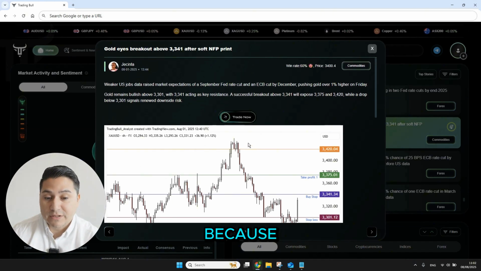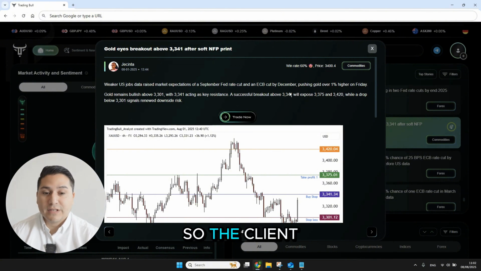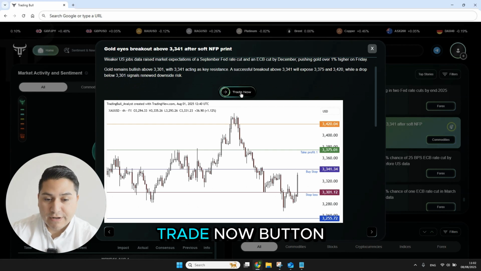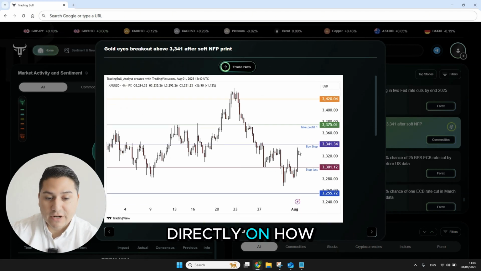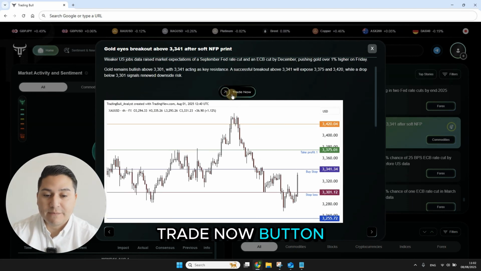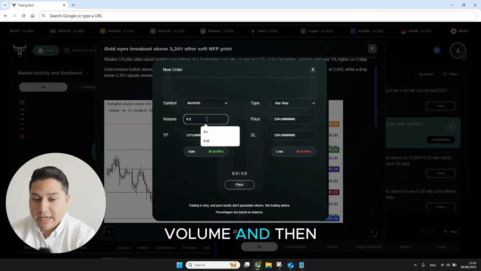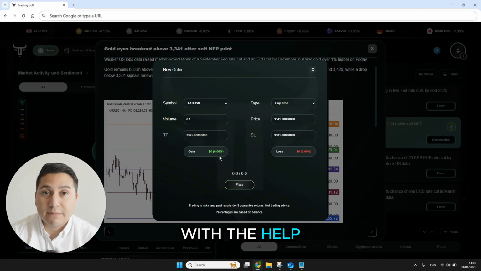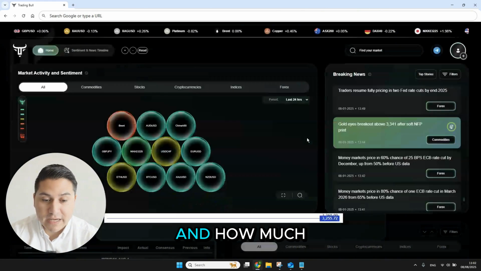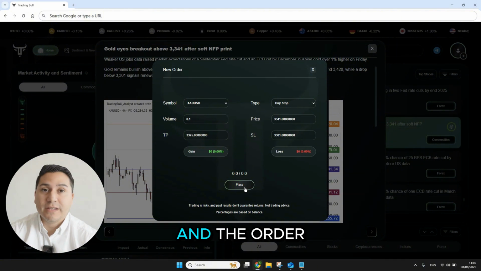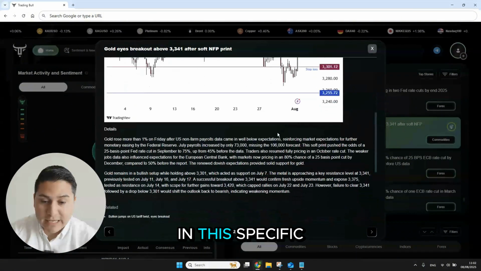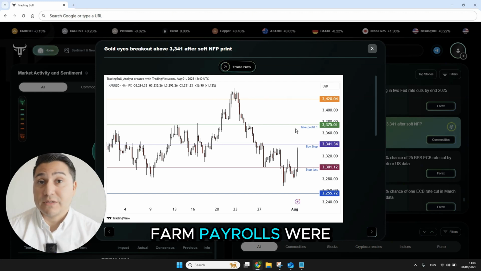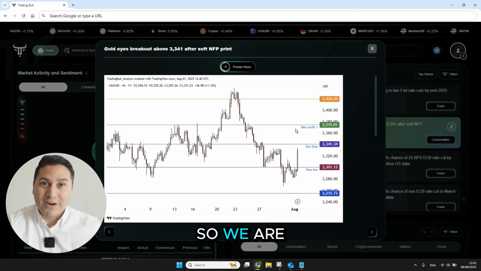Now, it's a little bit different because you can see directly here that we have a win rate, so the client can immediately see how successful this analyst has been on gold. We also have the Trade Now button, and you can actually see the levels here directly on how to trade this. With the help of the Trade Now button, people will just press here, they choose the volume, and then immediately, if this is loaded inside of an MT4 or an MT5, which we can do very easily with the help of an expert advisor, the client will see how much they can make and how much they can lose, and then they just press on place and the order is created. In this specific situation, the idea was to buy on the breakout here to reach this level here. Why? Because the Nonfarm Payrolls were bad. Dollar down, gold up. So we are riding on that.